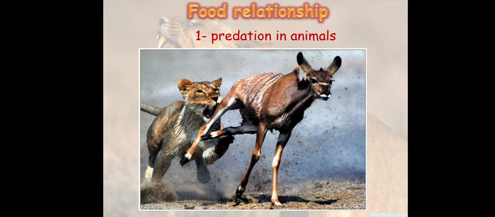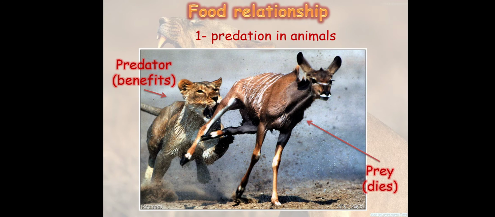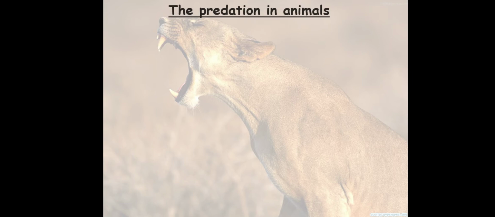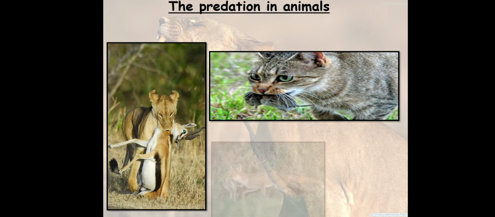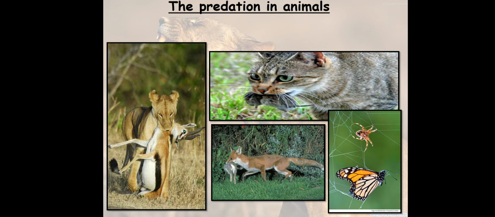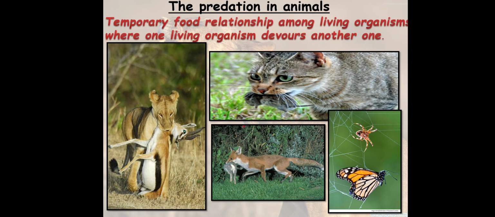Let's start with predation in animals. This is predation in animals, where we have a predator which will get benefit or eat its food, and a prey that will die. The predation in animals has many photos here: cat and mouse, spider and butterfly, fox, and so on.